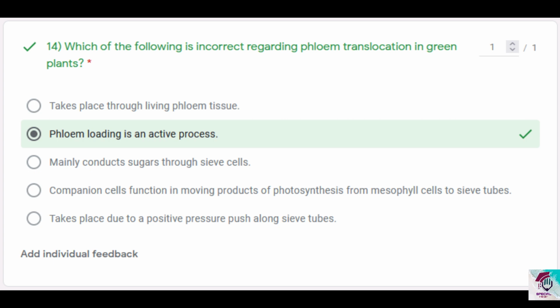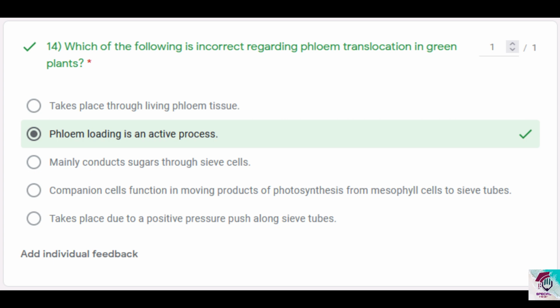Now this movement may be movement of the solutes along the apoplastic route, the transmembrane route, or the symplastic route. It may involve any of the three. But when it involves the symplastic route, it never involves any active process. Even though it may involve active process when going through transmembrane routes, it will never involve active process when it transposes through the symplastic route. So if it uses the symplastic route, phloem loading is also going to be continuously passive.